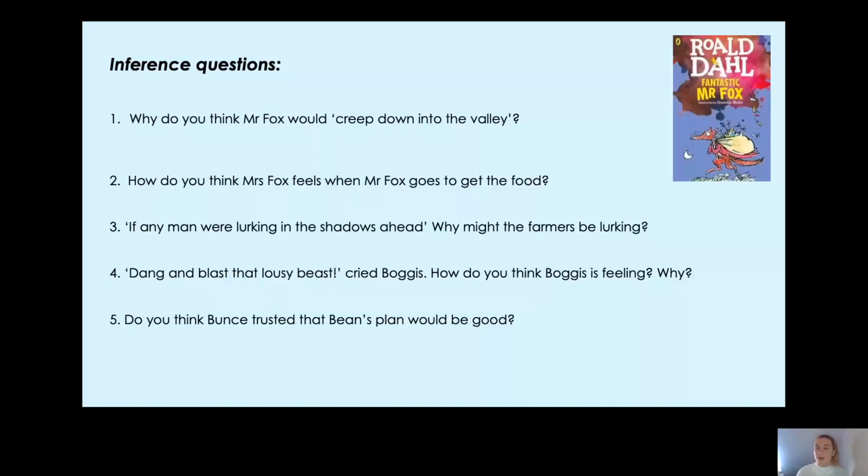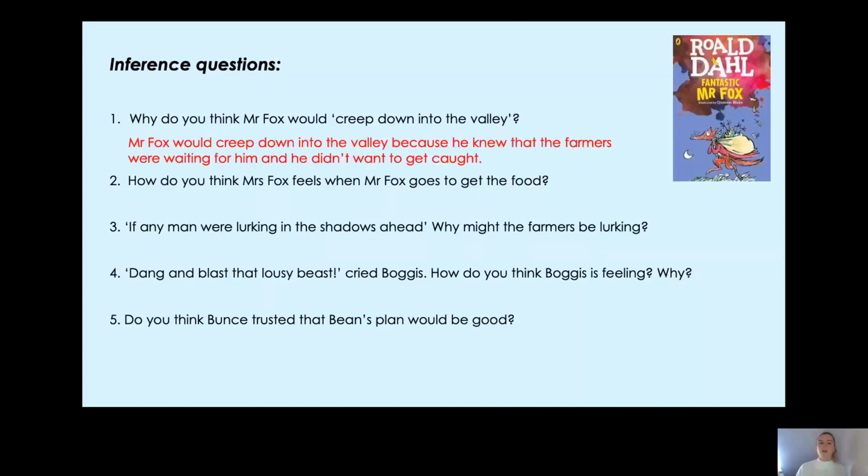So he's going to keep a low profile. He's going to be nice and quiet so that the farmers do not see him and he can go and get the food and go back to his family. Okay, so we can say for this question, Mr. Fox would creep down into the valley because he knew that the farmers were waiting for him and he didn't want to get caught. Okay, so that could be your answer for the first question.